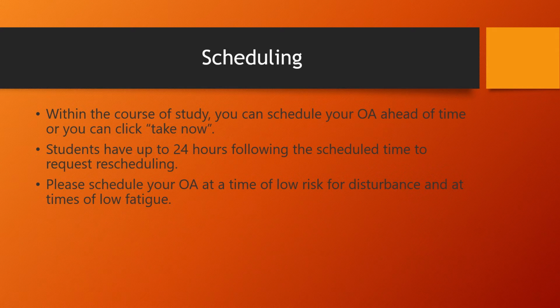So as I said previously, within your course of study, you can schedule your OA ahead of time, clicking on the button to schedule now or take now, or you can take it now. If you know you have a few hours, you can just take it right then. You have up to 24 hours following the scheduled time to request rescheduling. If you do not do that within that 24 hour time period, that actually counts as one of your attempts. So we really don't want that to happen to you.